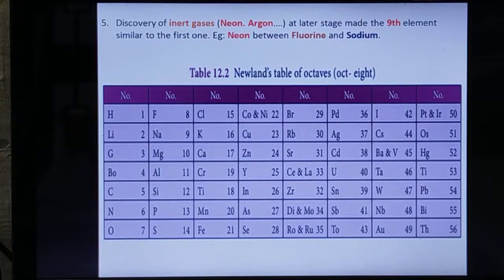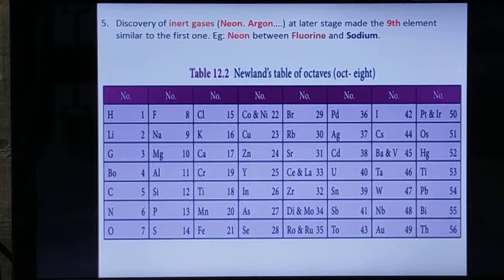So this does not agree with the concept of Newlands' octaves. There is a contradiction in his concept after the discovery of inert gases. So this is Newlands' table of octaves. He arranged the elements in order of eight. He placed them like that. So this is the table of Newlands' octaves arrangement.